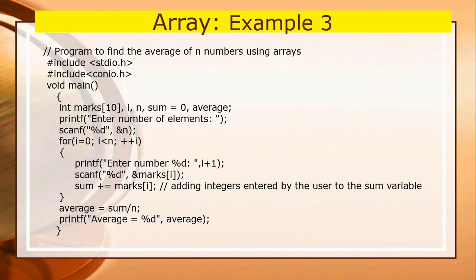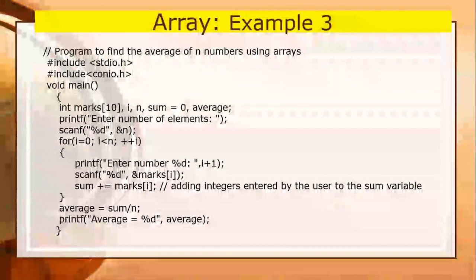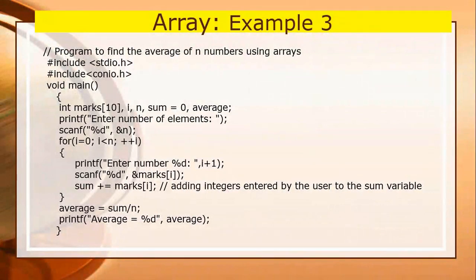Then it will prompt the message to enter numbers. Now here you have to enter the values. Whatever values you enter here, it will scan and store at the location marks[i]. First i will be 0, so it will store the first marks at marks[0], then i becomes 1, and whenever you enter the second marks, it will store at the next location. Like this all the marks will be stored in an array.